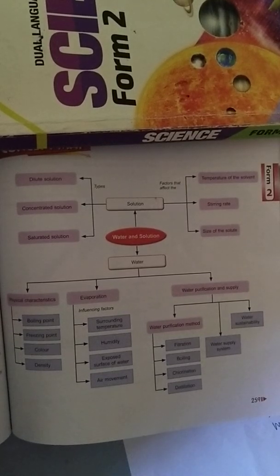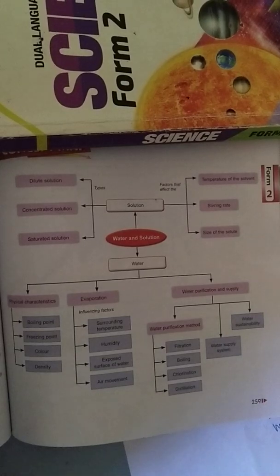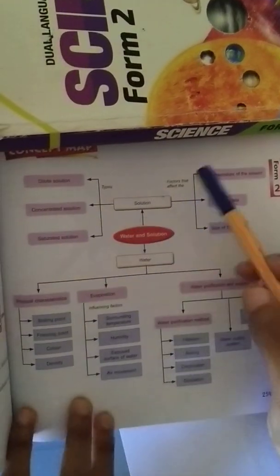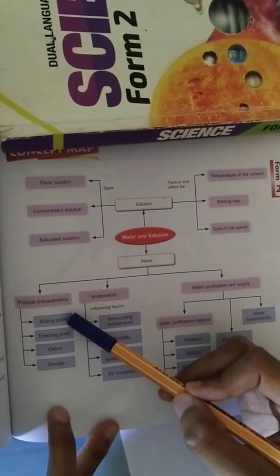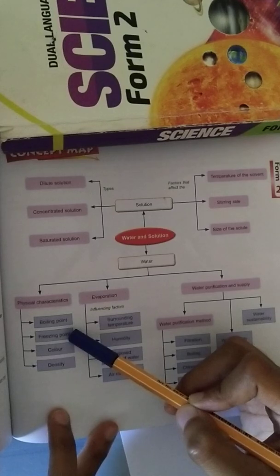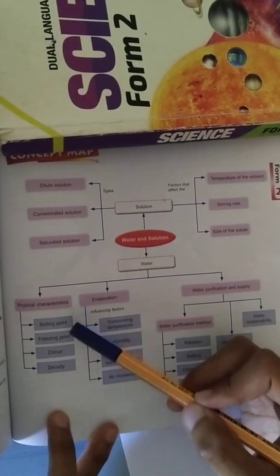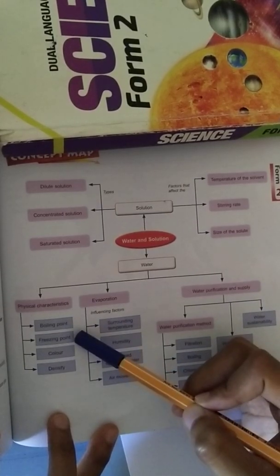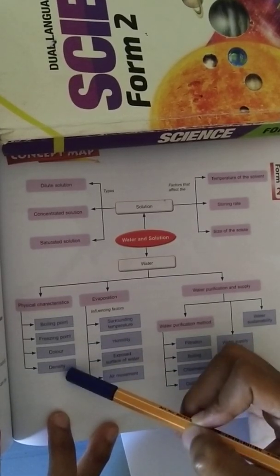We have already completed chapter 5 of your KSSM, so maybe today we just go through the entire chapter quickly. In this chapter, you learn about water and solution. Under water, you learn about all the physical characteristics of water. So you learn about the boiling point, 100 degrees Celsius, the freezing or melting point is 0 degrees Celsius, and then if there is an addition of impurities, what will happen to the boiling point? It will increase, whereas your freezing or melting point will decrease. The color is colorless, the density is 1.